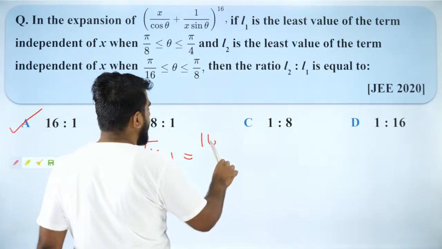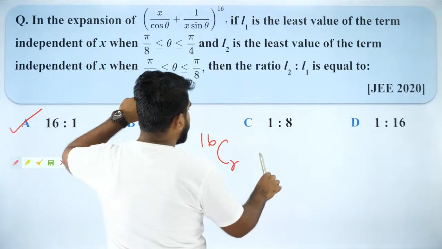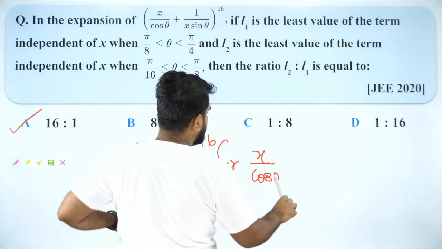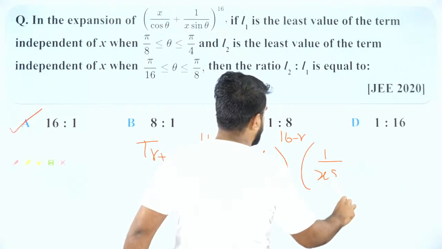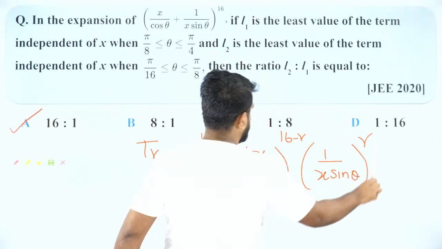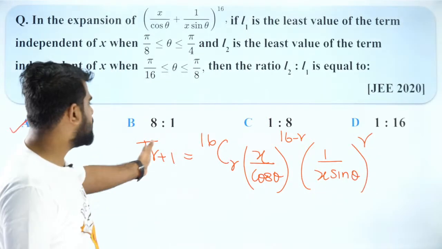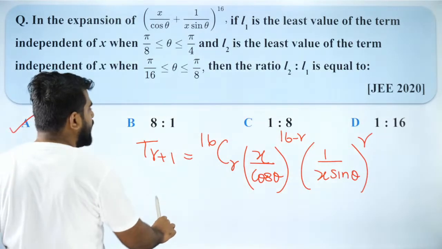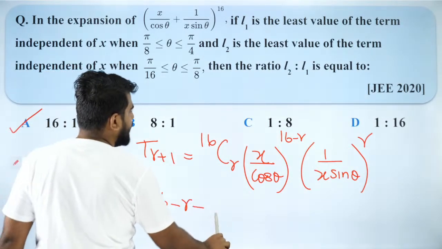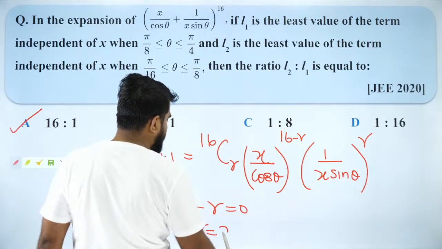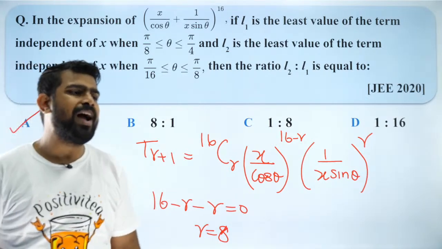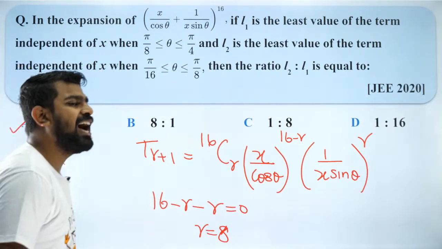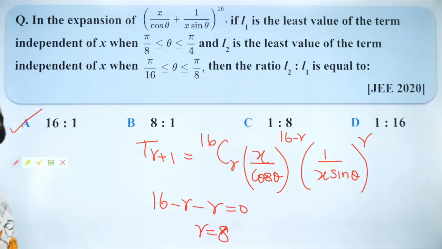So T(r+1) will be 16Cr (x/cos theta)^(16-r) into (1/(x sin theta))^r. That is what we have as T(r+1). So the term independent of x will be when 16 minus r is equal to 0, so r equals 8. The middle term, r equal to 8, is the one which will have no power of x. That is the term independent of x. Everybody clear?